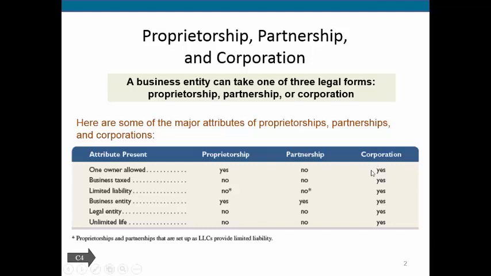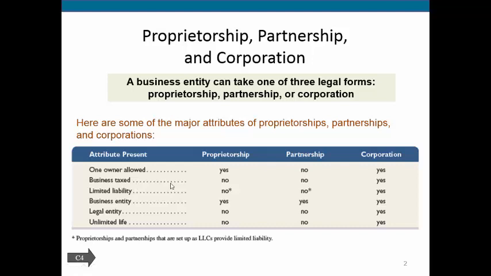So a corporation, even though most people think of a corporation having many owners, it can have just one owner if there is one person that owns all the stock. So let's look at taxation, and this is a very important issue when it comes to deciding how you're going to set up a company.